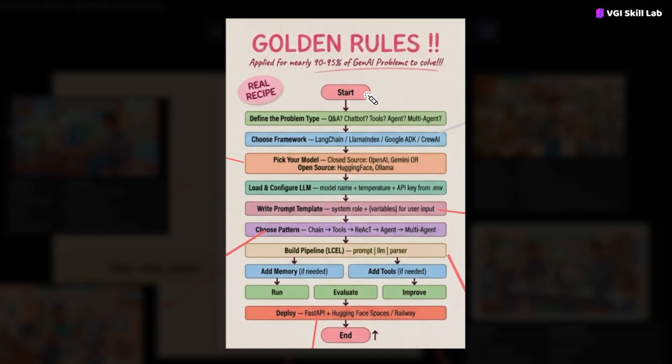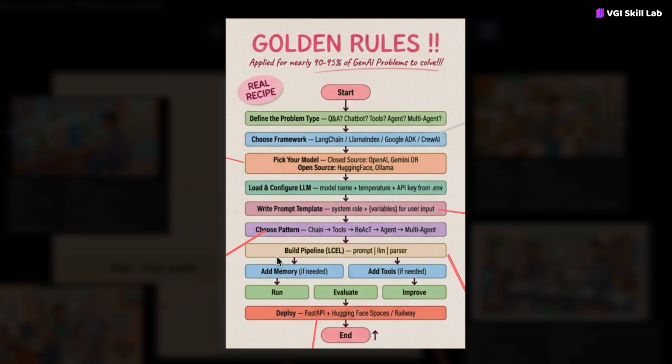Again, I will retrace it. First, define your problem statement, then choose the framework, then pick your generative AI model. In our case, we are going to pick the large language model, the LLM. Then we are going to configure some parameters in the LLM. Then we are going to write the prompt template, so that we can instruct the LLM to behave in such a way. Then we choose the pattern that is suitable, either chaining, attaching a tool, or using the reasoning and action tool with your LLM system, so that by attaching this pattern, your LLM becomes much more superior.